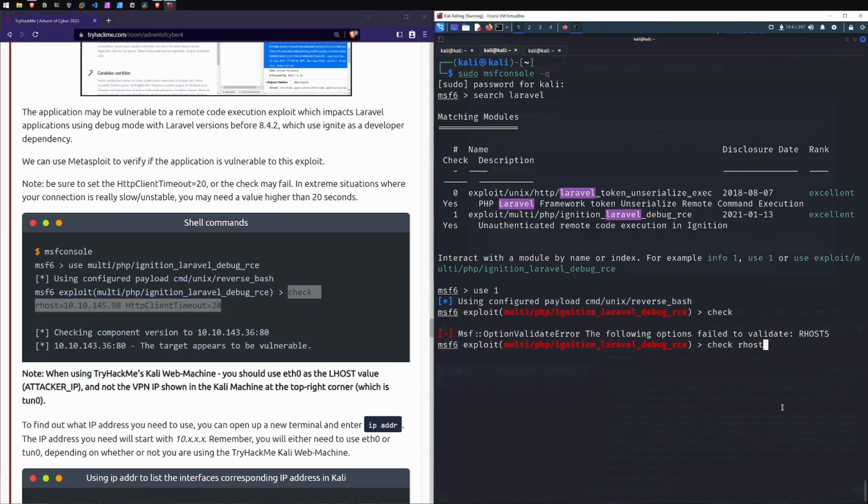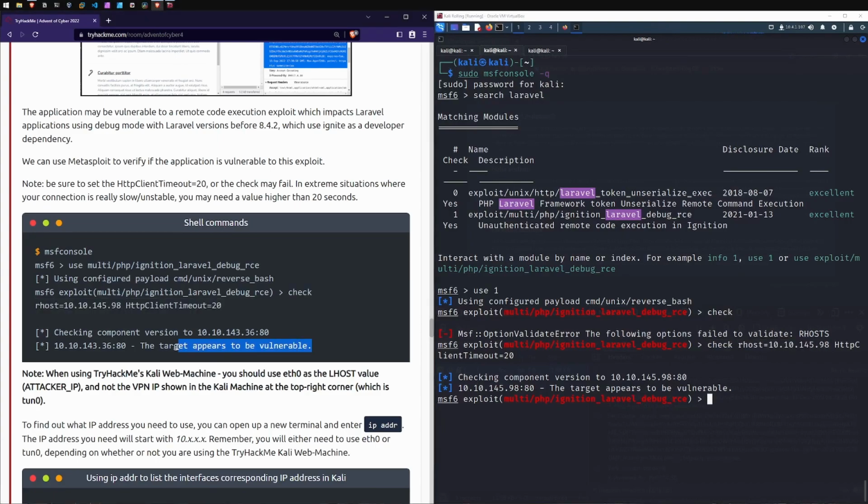So we go check our hosts, paste in the IP, and then go capital HTTP, capital C, client timeout equals 20. I don't know what that is. Target appears to be vulnerable. So that's cool. We've just told it, hey, check this system, and we get back. I'm not sure what the client timeout is. After 20 milliseconds, end it there.